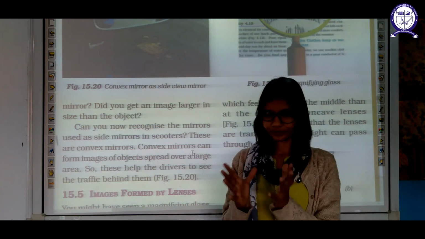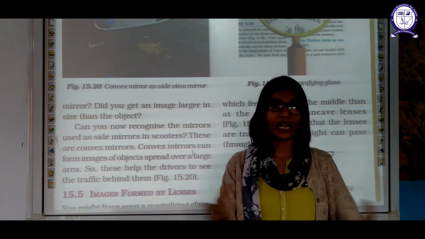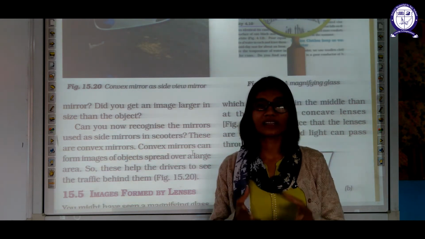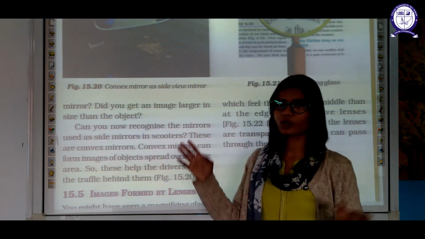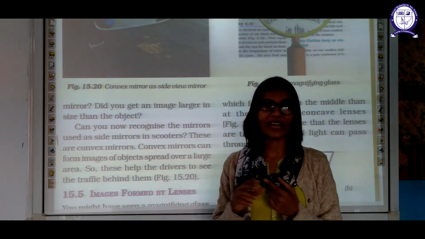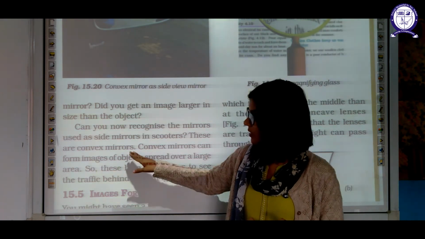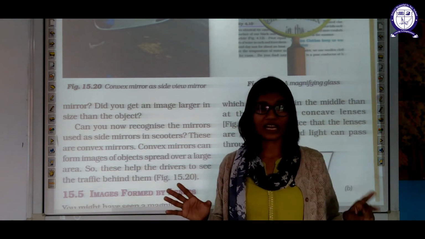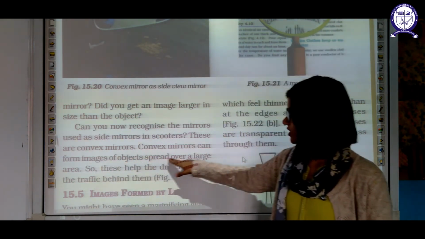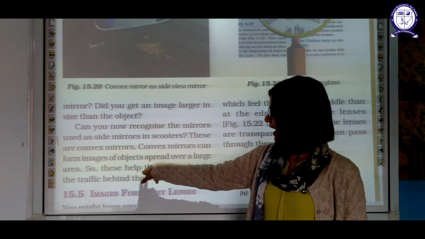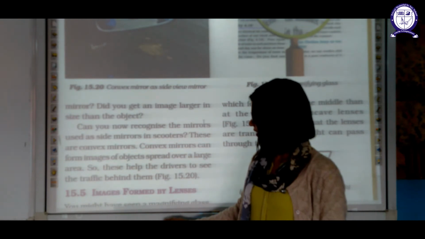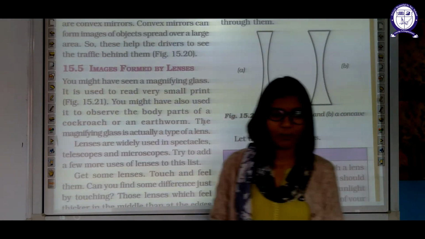They will form the image of a large area. They will give a smaller image so that it will cover a large area. That's why all those places use convex mirrors. So the property of a concave mirror is that it always gives an enlarged version of the object. A convex mirror will cover a large area and give a smaller image. Convex mirrors can form images of objects spread over a large area. This helps drivers to see the traffic behind them. So our mirror part is over.